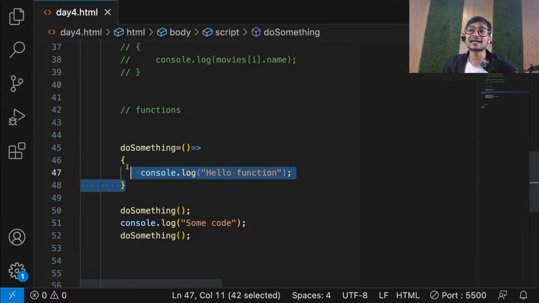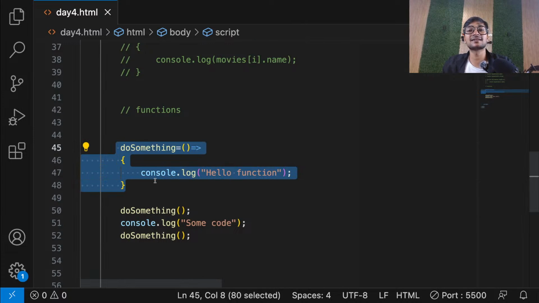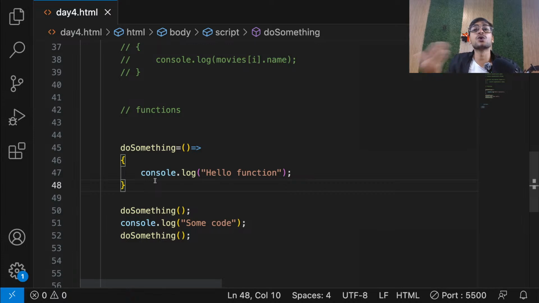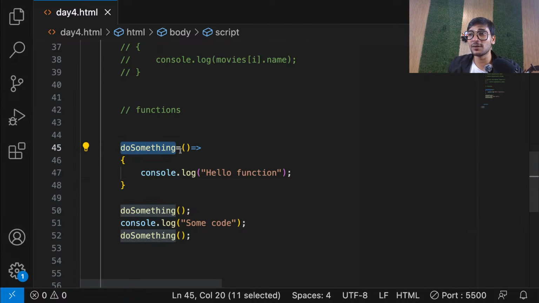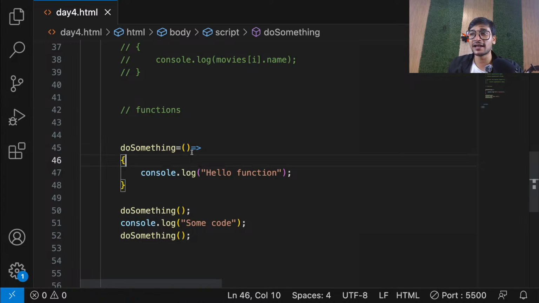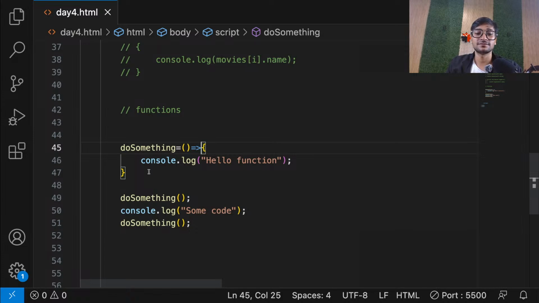So this is like a syntactical sugar, guys. That's all. It is just a syntactical sugar. That means it looks good. There is not much of a difference. There's only one difference, but we'll talk about that later. But other than that, guys, they are 99.99% same. Is that clear to everyone? So just remove the function keyword, use an equal to between your function name and your rounded brackets, and then an arrow symbol, and then your curly braces. And guys, you can also write your curly braces here. Okay, that's all. That's the difference between normal function and an arrow function.